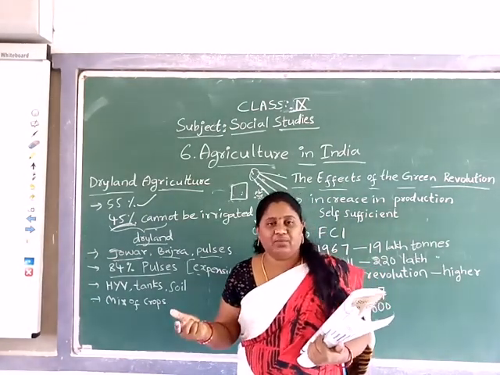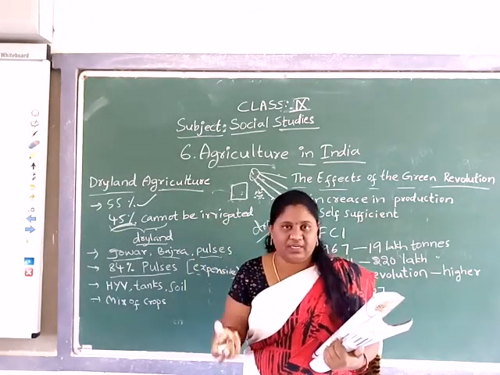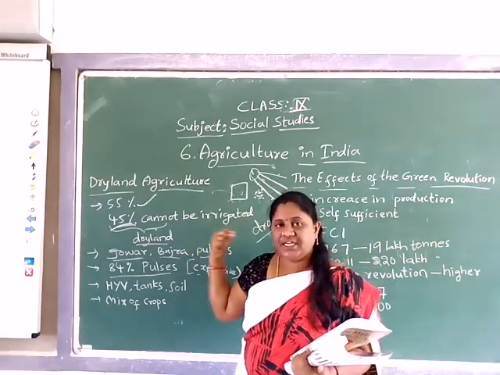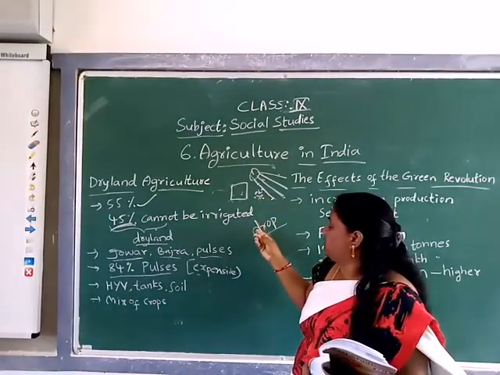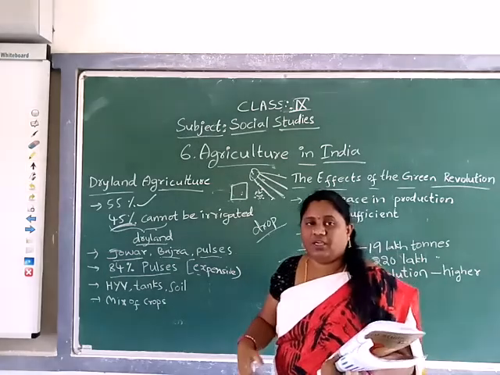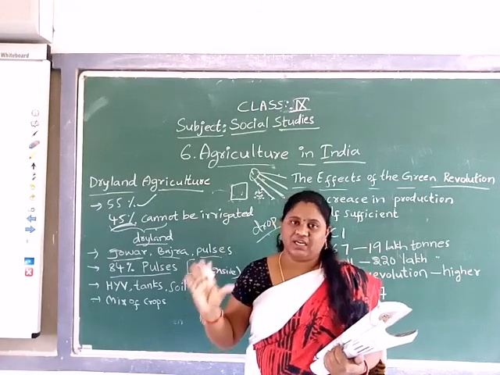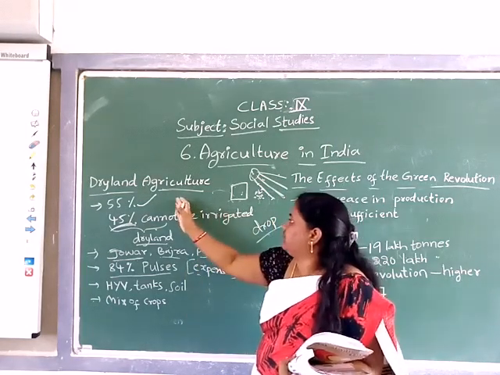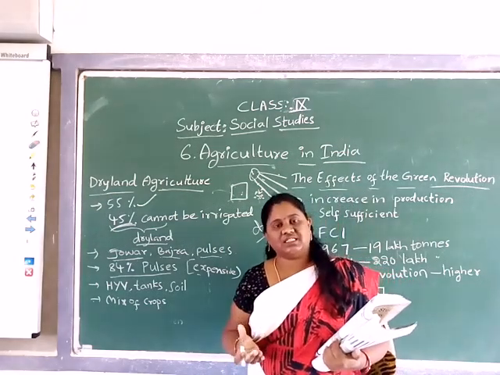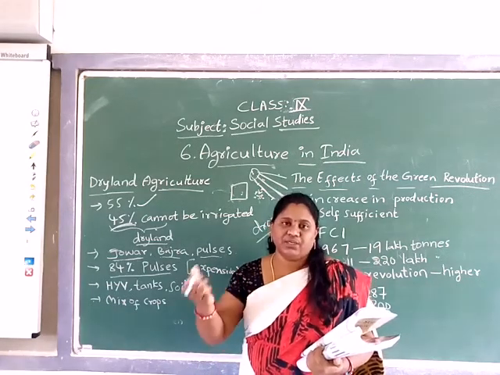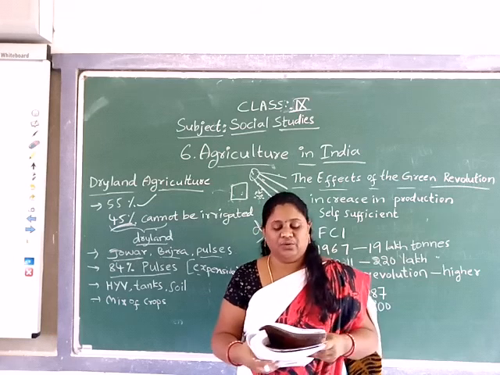So in that way, what is happening here? By using very little water, we can irrigate that land for the crop. By using a drip system, a new mechanism used in the irrigation field, we can produce more crop in dry lands, as well as with organic manures, or by using fertilizers and pesticides.